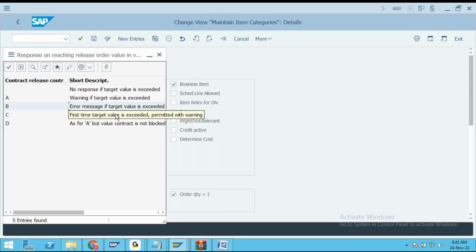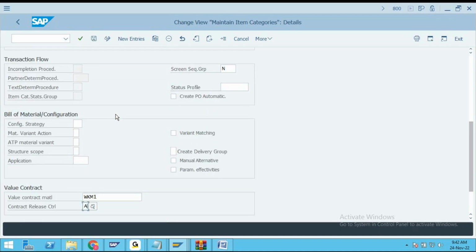Okay guys, now let us go to the next one. Second type of value contract. Sir, here also I am speaking about value contract only. Just now I explained value contract with assortment module.